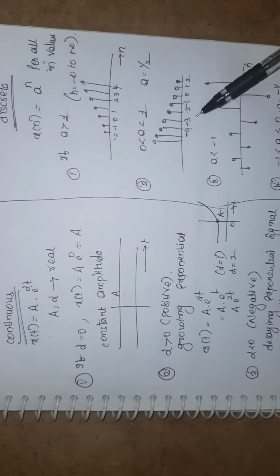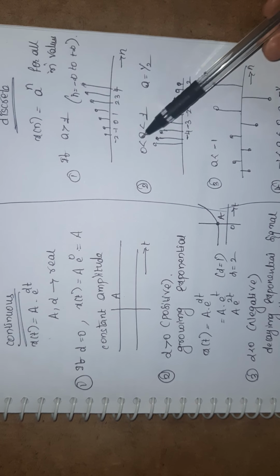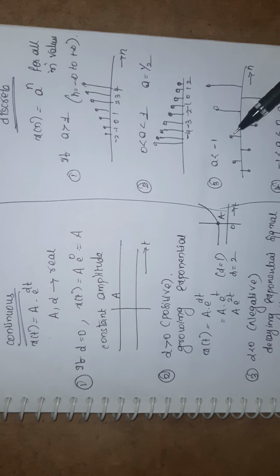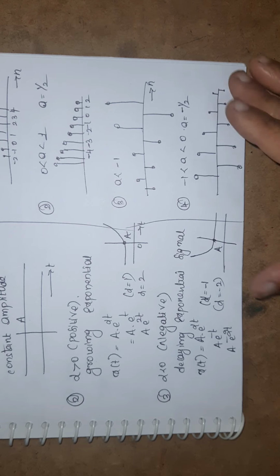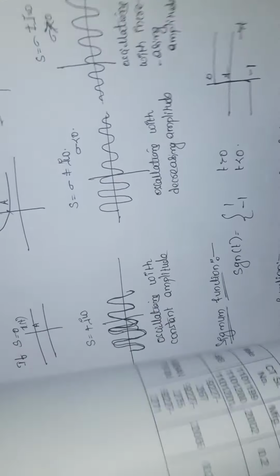You will get the waveform like this, exponentially decreasing. If a is less than 1, like this, or if a is between -1 and 0, like this, you will get these waveform shapes.